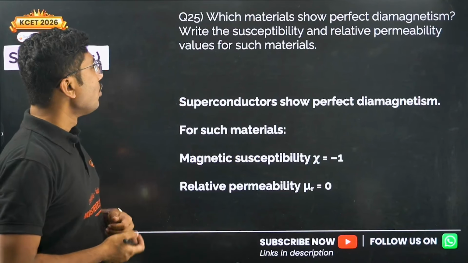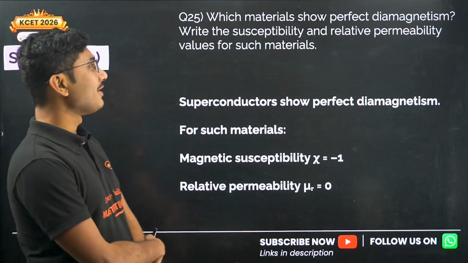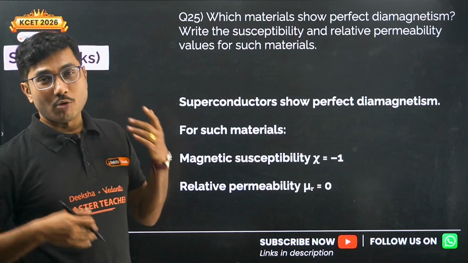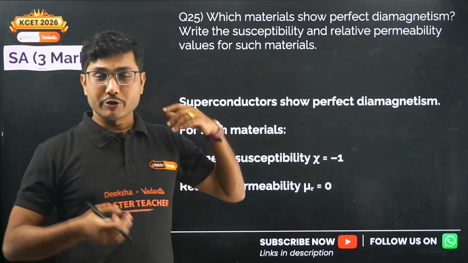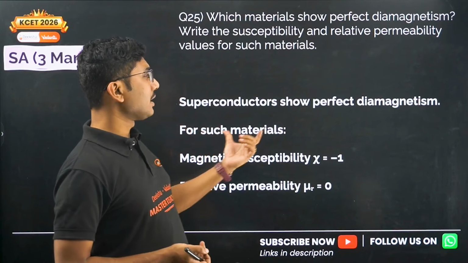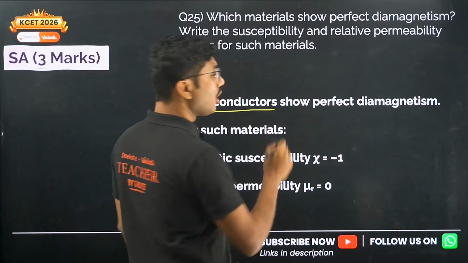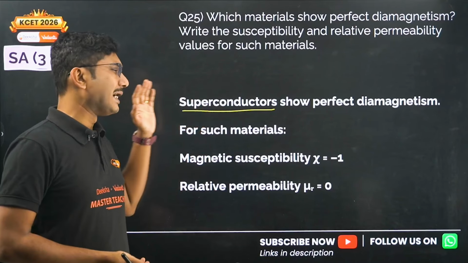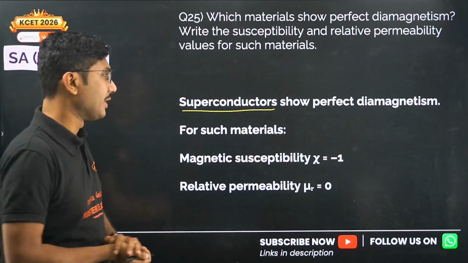Now, which materials show perfect diamagnetism? Write the susceptibility and relative permeability values for such material. This question is taken from your question bank. Superconductors show perfect diamagnetism. So far we have not discussed too much about superconductors, but this question is given in your question bank, and it is an easy question, not super difficult to remember either. That's why I decided to include it.